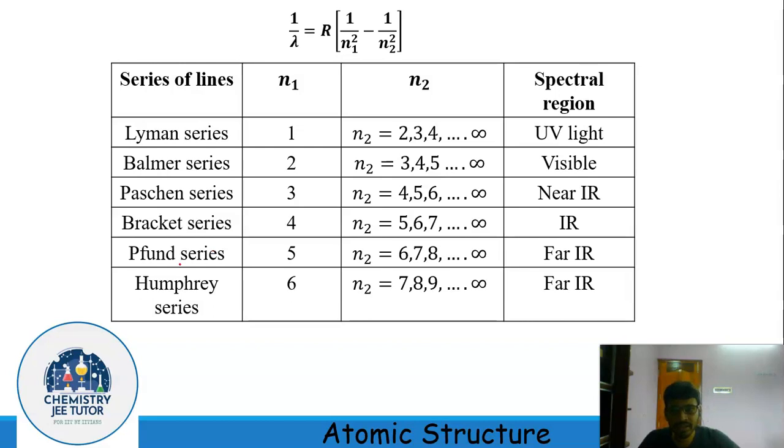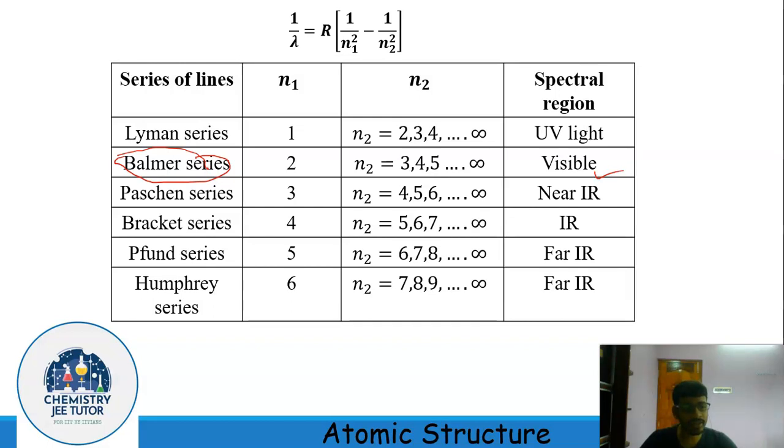Among these lines, only the Balmer series falls under the visible region. So, from this empirical formula given by Rydberg, we can predict at which wavelength we should get the hydrogen atom spectrum.